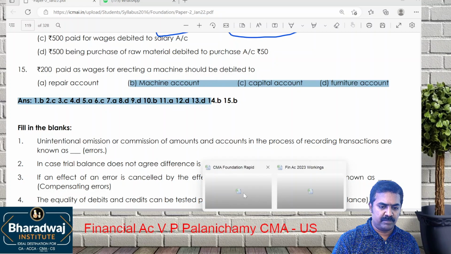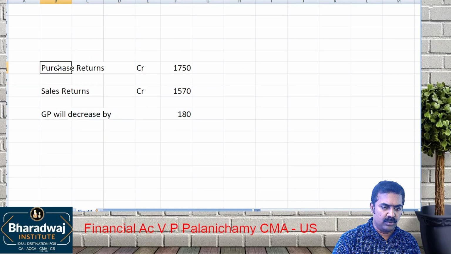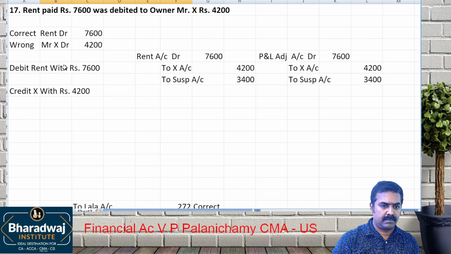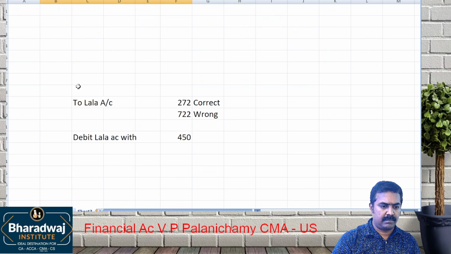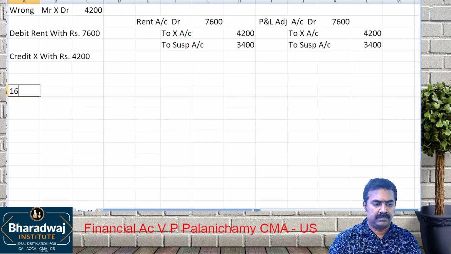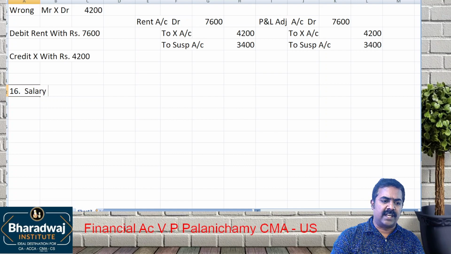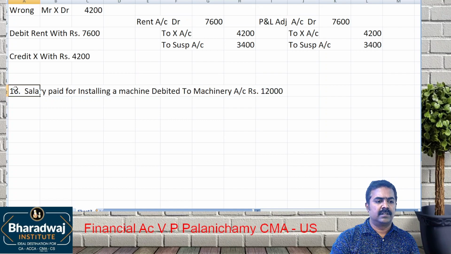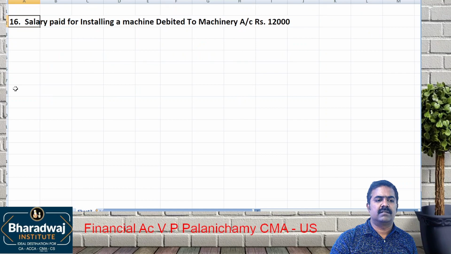Okay. I will give you one more rectification. Let us see. Salary paid for installing a machine debited to machinery account rupees 12,000. What entry will pass?